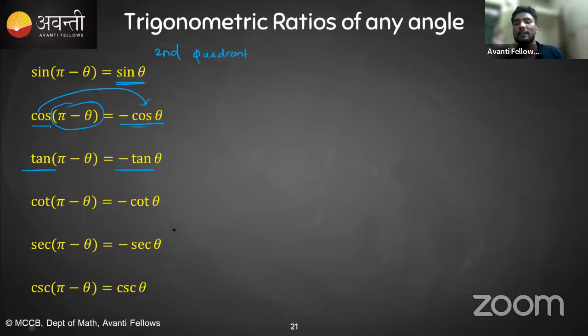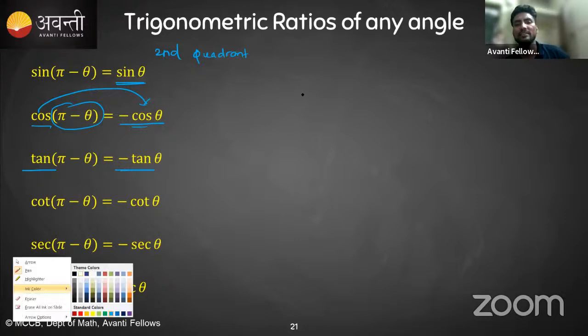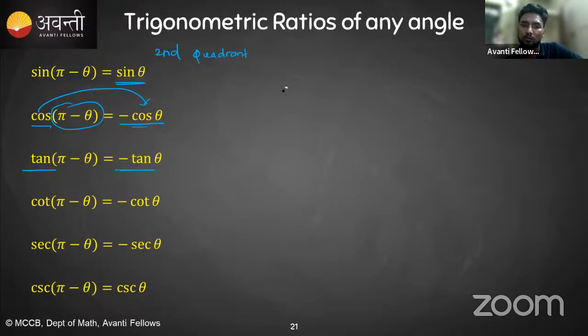So I will take one example, let me show how to explain it. Suppose we take sin 120 degrees. For the first time you will think that we only know up to sin 90, so how can we find sin 120 degrees? It all depends on which transformation you are going to take. So there are two ways to solve this.